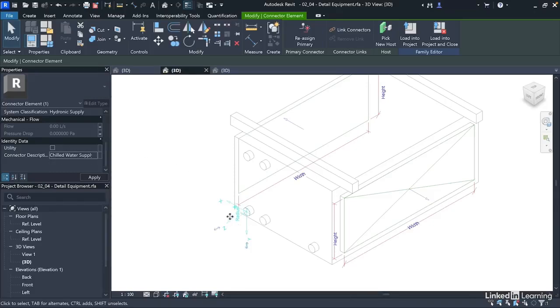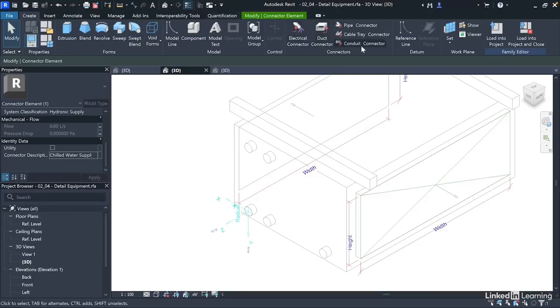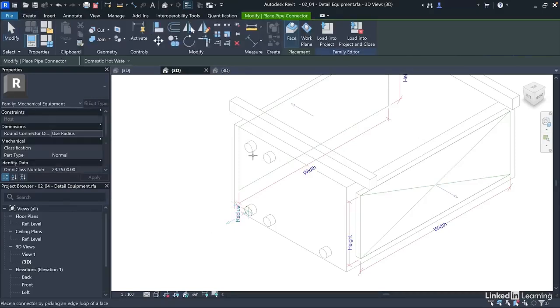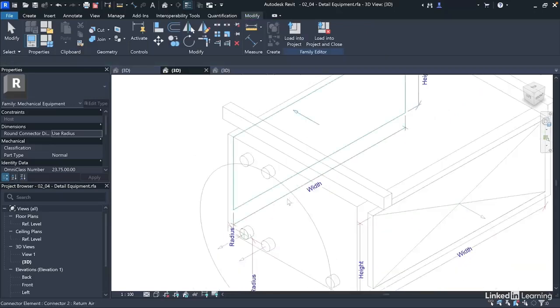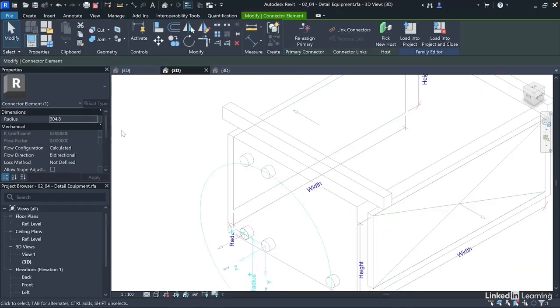So now we'll have to repeat this process for the other pipe connectors. For each of them, we need to associate the family parameters for the radius to the corresponding parameter. We need to set the flow configuration, the flow direction, and system classification accordingly. So I'll quickly do that. I'll come here and click on pipe connector. I'll start with this. This is the chilled water return. So I'll map the radius to,